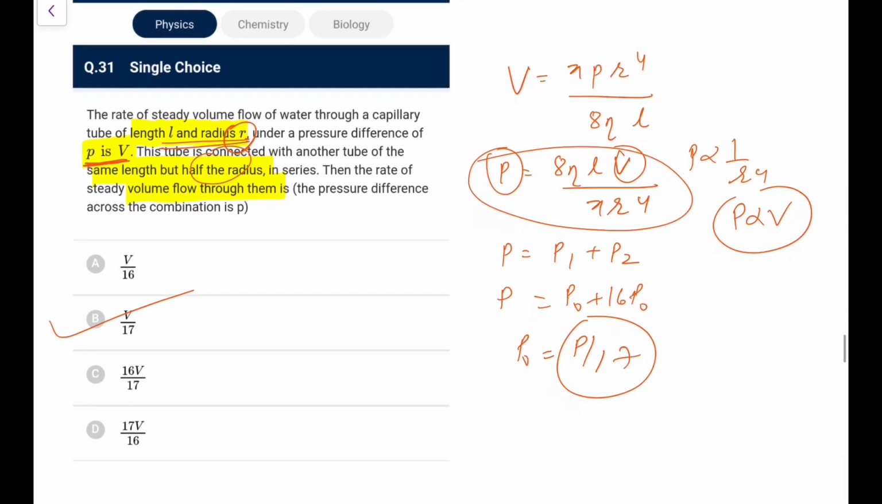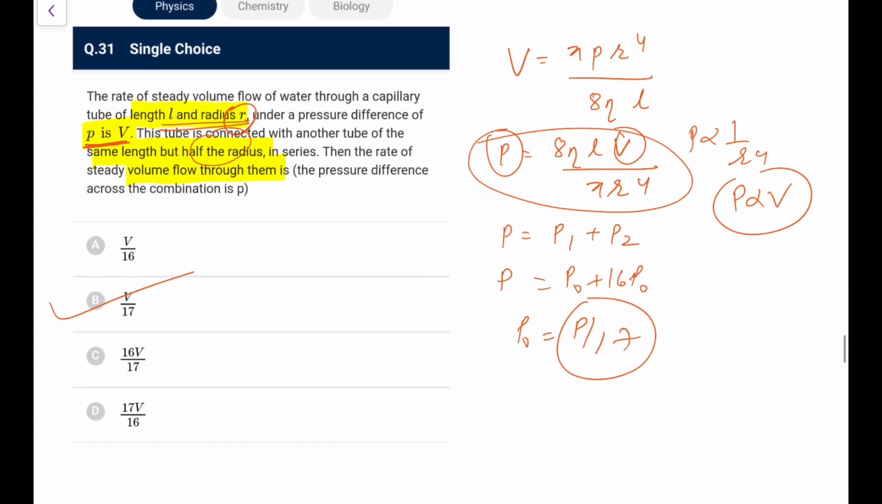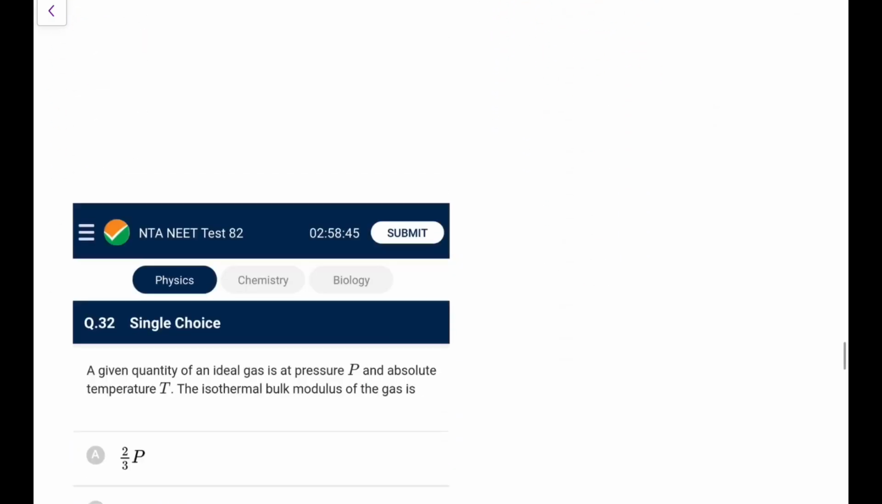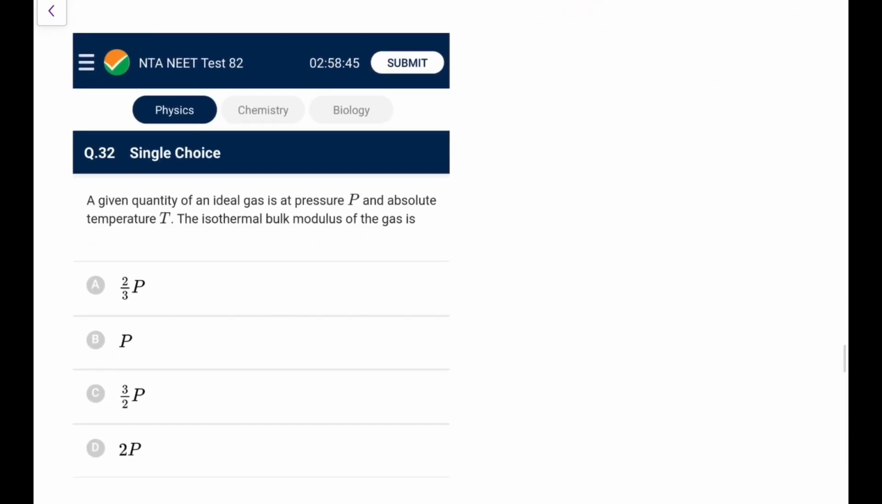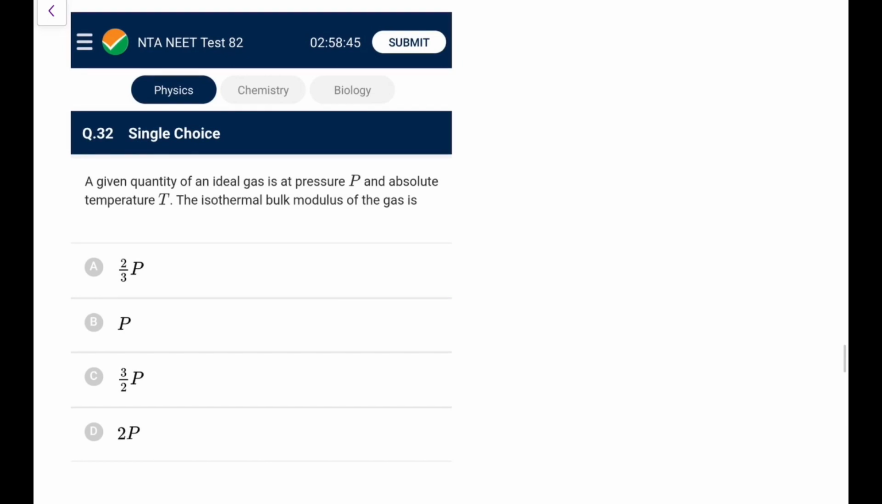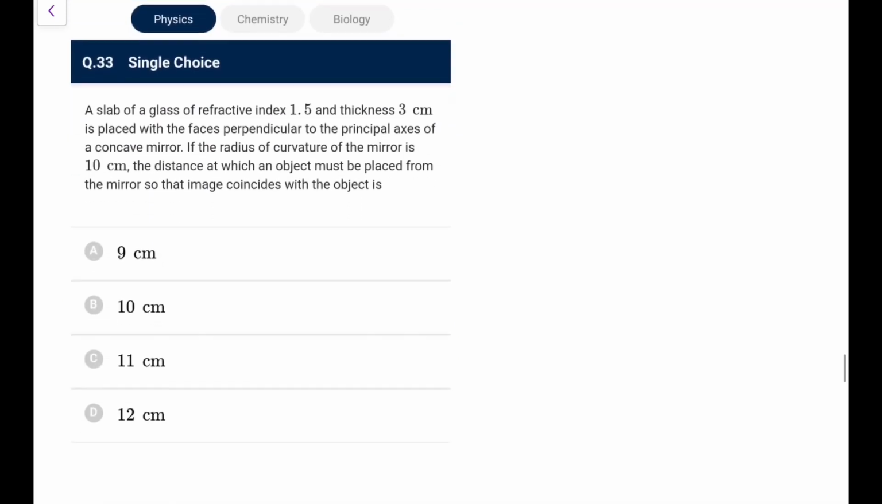So just remember this equation, Poiseuille's equation. Generally students don't remember, but just remember it. JEE Main has asked questions on this also. Next, for a given quantity of ideal gas at pressure P and absolute temperature T, the isothermal bulk modulus. You know isothermal bulk modulus is P and adiabatic bulk modulus is gamma P. This is a direct result you can remember.